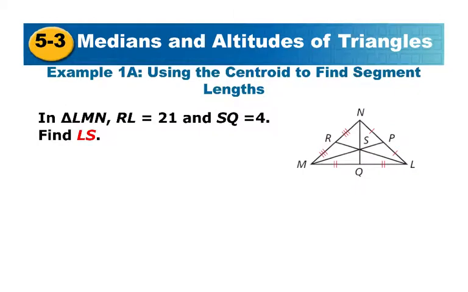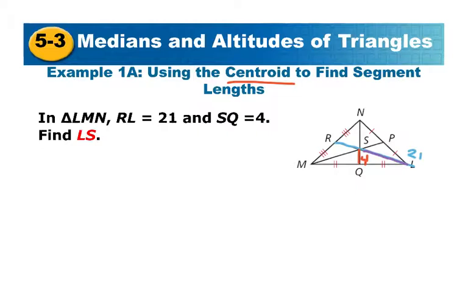If we take a look at this one, it's saying use the centroid to find the segment lengths. You can see they're medians because they go from the vertex to its opposite side, cutting it in 2 equal pieces. If we use what they give us, RL is 21, so that's this entire length, and SQ is 4. If we are trying to find LS, LS is going to be this 2/3 piece.